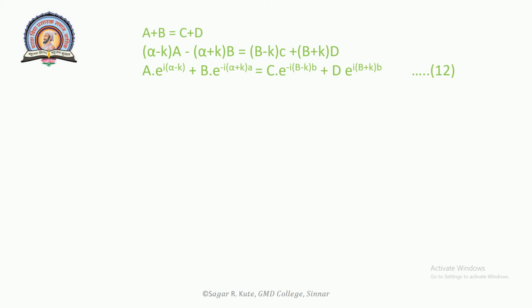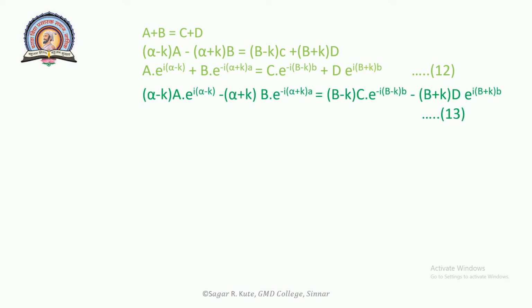A e raised to i(alpha minus k)a plus B e raised to -i(alpha plus k)a is equal to C e raised to -i(beta minus k)b plus D e raised to i(beta plus k)b. This will be equation number 12.